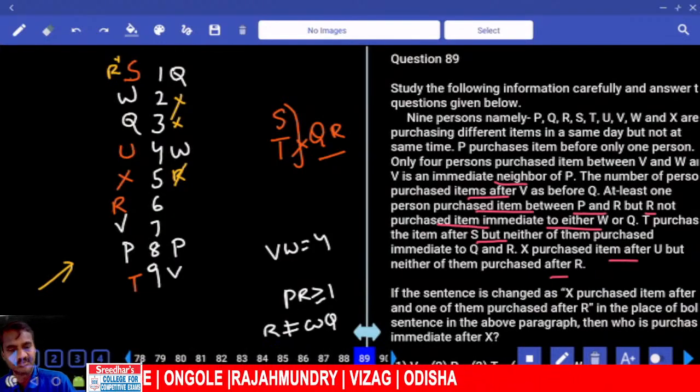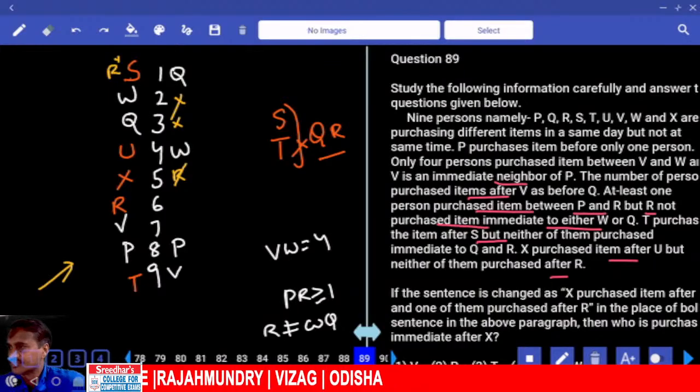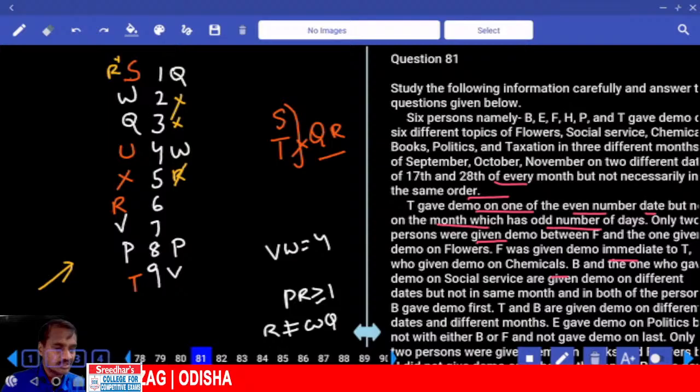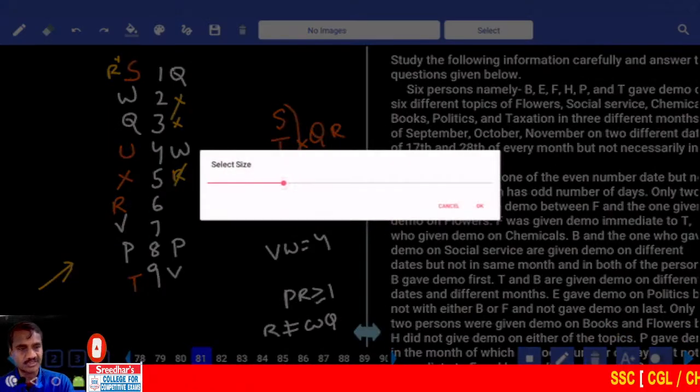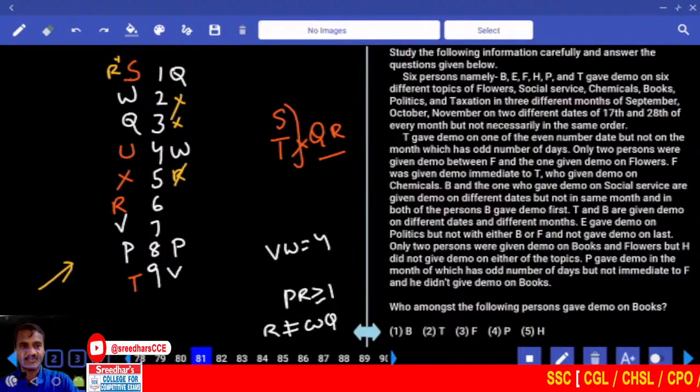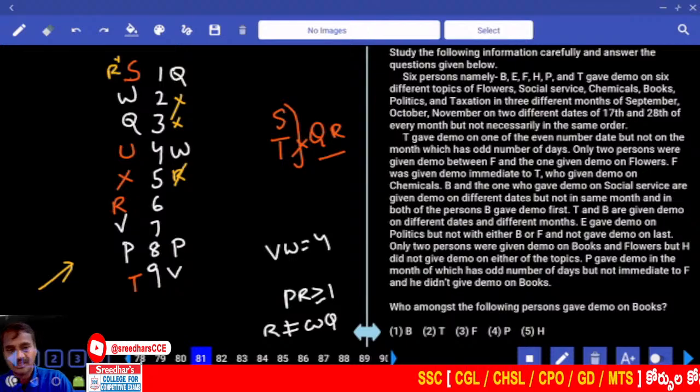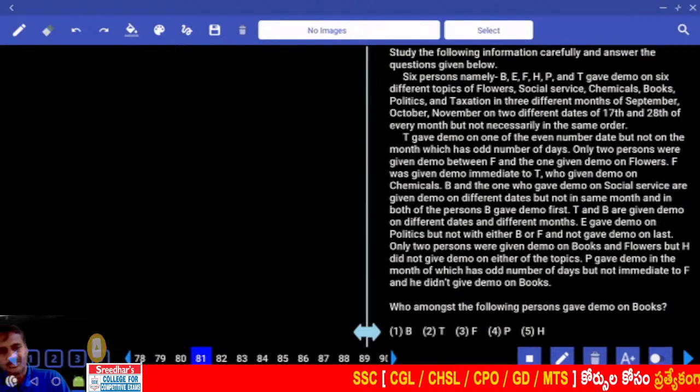నా బై దిస్ టైమ్ సరిపోతుంది మీకు, 2 పజిల్స్ వదిలేస్తున్నారు, 25 is very much sufficient. Okay, then 81 తో స్టార్ట్. నా 81 there are only 6 persons here. How many? 6 persons. Now BEF HPT gave demo on 6 different topics of flowers and so on in 3 different months. What are the months we have?